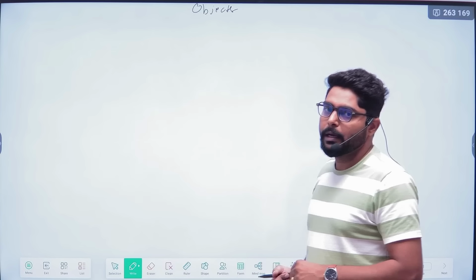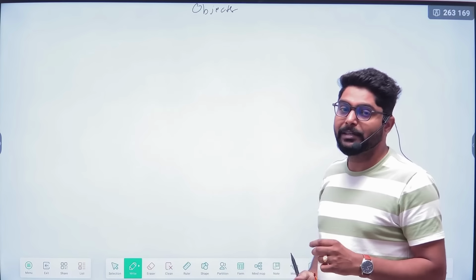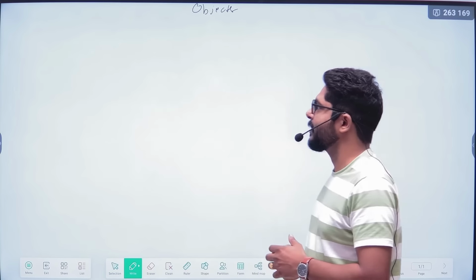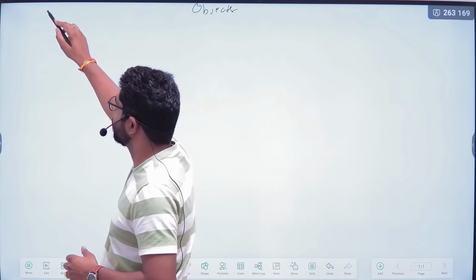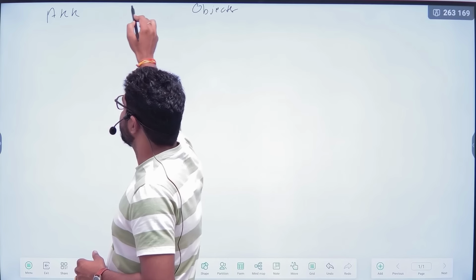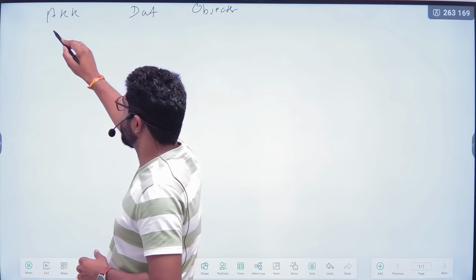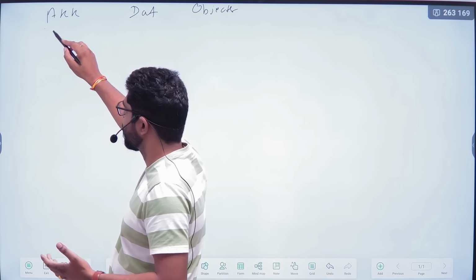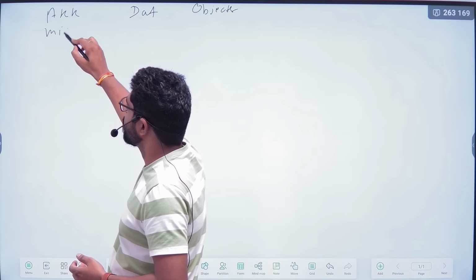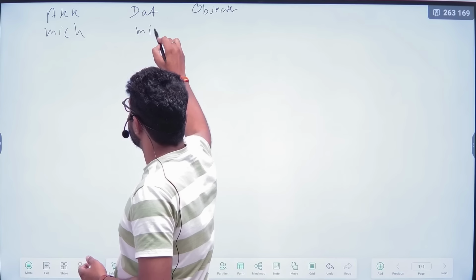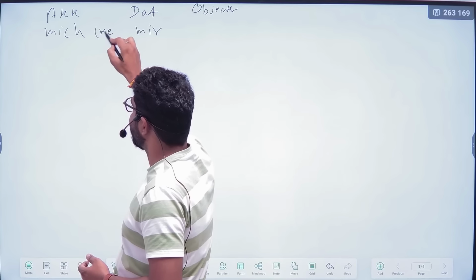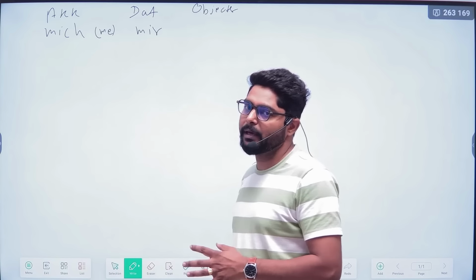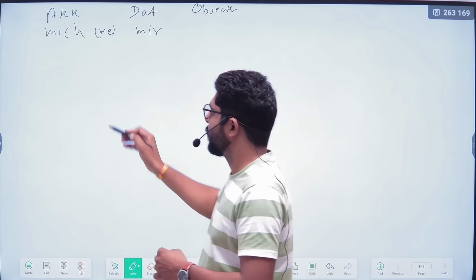You know that in the German language we also have objects, and these objects are relevant to accusative and dative. Sometimes students are very confused about when to use accusative and when to use dative. We have seen that. And now mich and mir. You know that both of these have the same meaning. Mich and mir both have the same meaning.